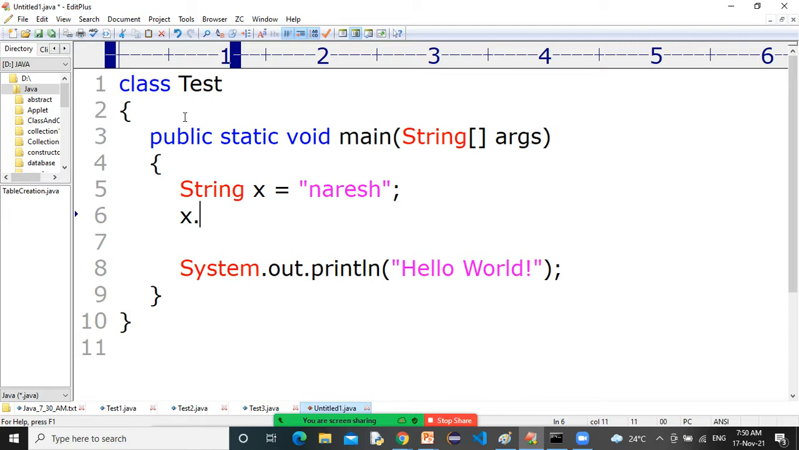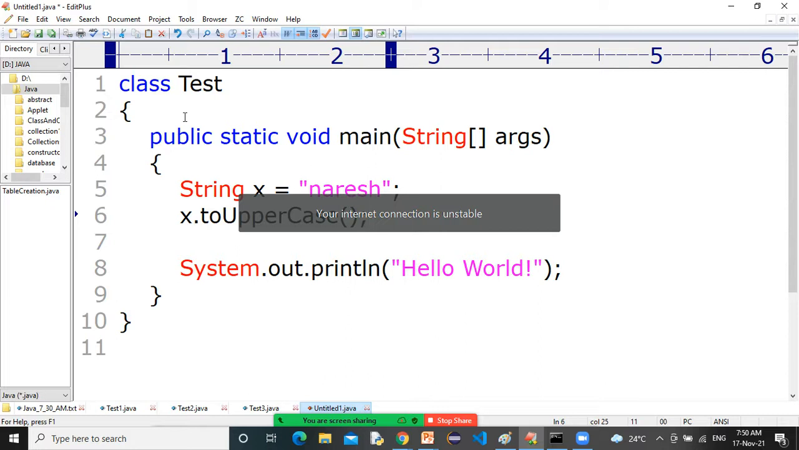Now look at line number 5: String x is equal to Naresh. Now there is a method, x dot toUpperCase. Okay, x dot toUpperCase. Now you know very well.